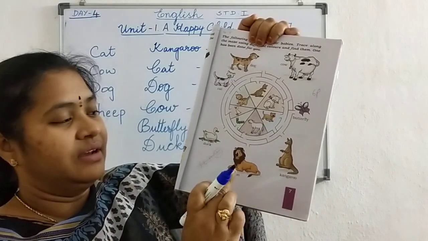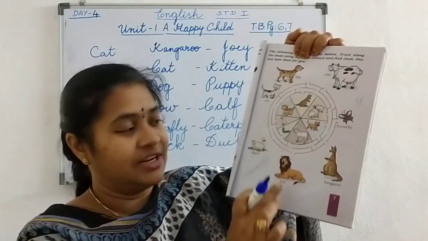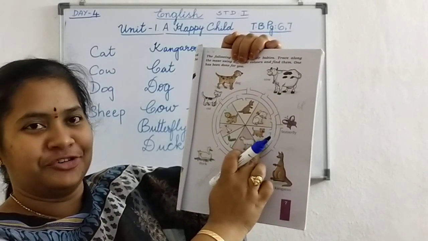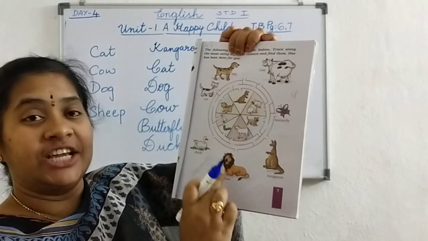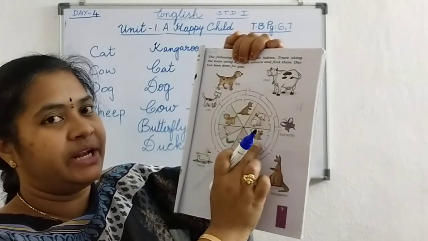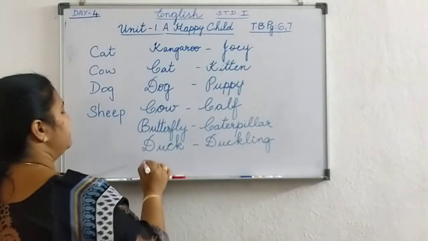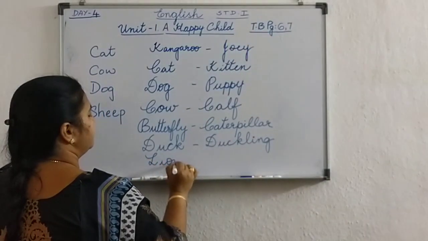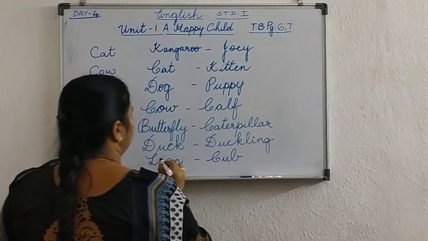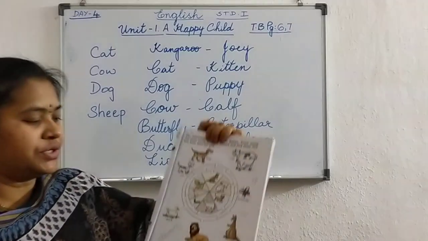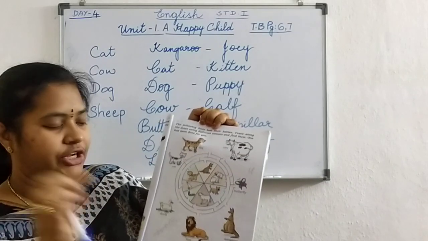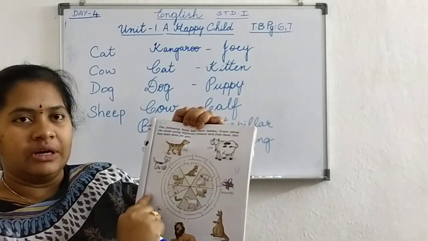The last one, lion, king of jungle. So what is the lion baby? Where is the lion baby here? Here. Very good. You all know the baby is there. So take another color crayon and find the way for the cub. What is the lion baby name? Cub. Understood? So you can see the babies by taking the color crayons and trace on the dotted line.